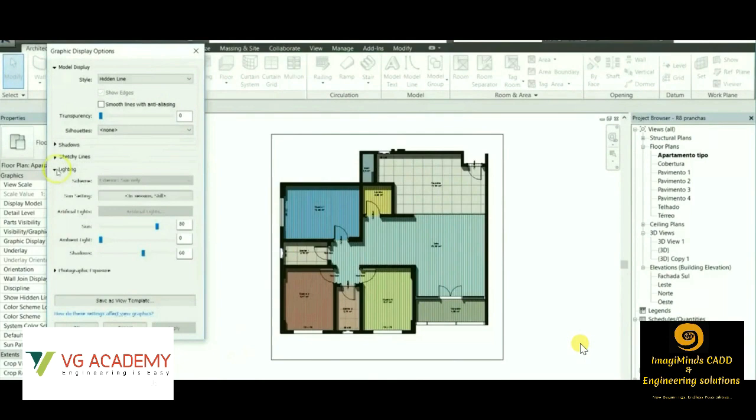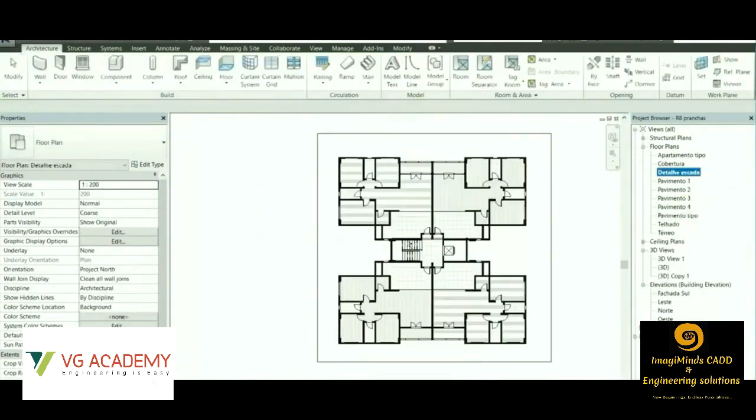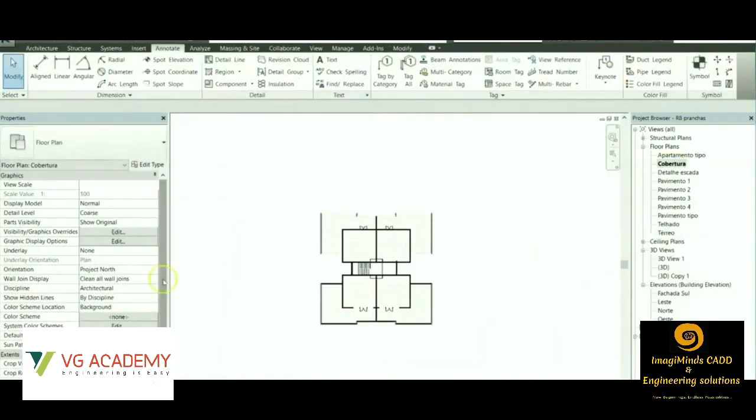One of the most important parts is we can create automatic schedules. Suppose we want to create room schedules. So here we can see different rooms are marked with different colors. These are applying color legends. Suppose I want to mark my bedroom with a different color. I want to mark the drawing room with a different color, so that during the presentation it looks good. So we can create like that. After creating the color legends, we can create automatic schedules. Like we'll be getting the automatic carpet area of the room. So like this, the schedules of quantities and the schedule of rooms are created.